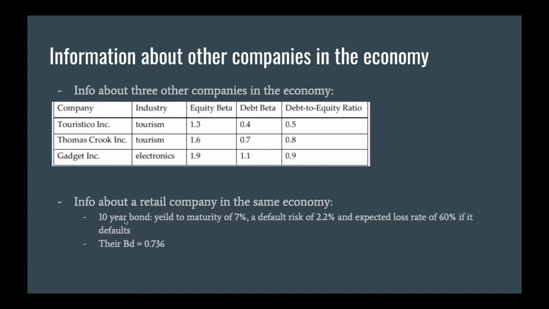We also have some information about a retail company in the same economy, which has a 10-year bond with a yield to maturity of 7%, a default risk of 2.2%, and an expected loss rate of 60% if it defaults. Furthermore, they have a debt beta of 0.736.